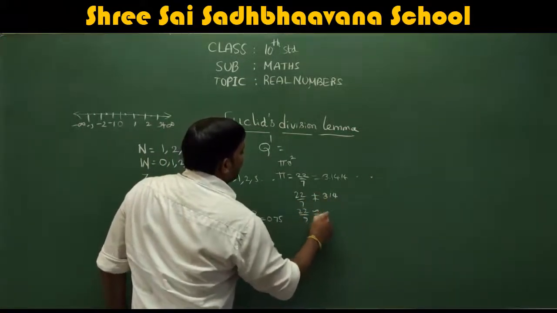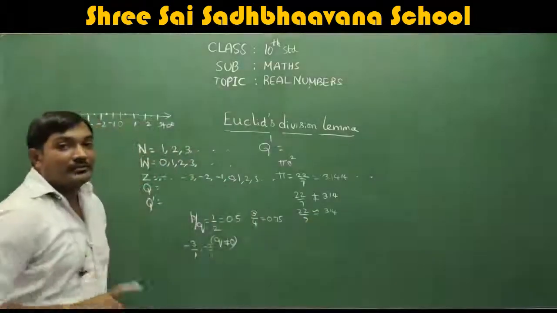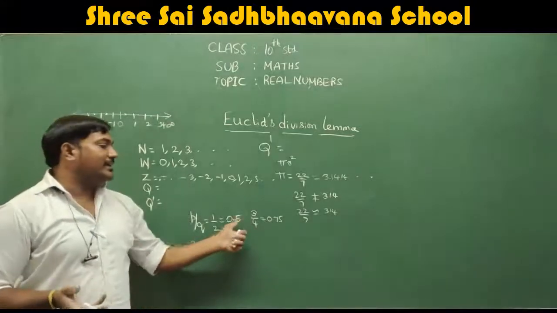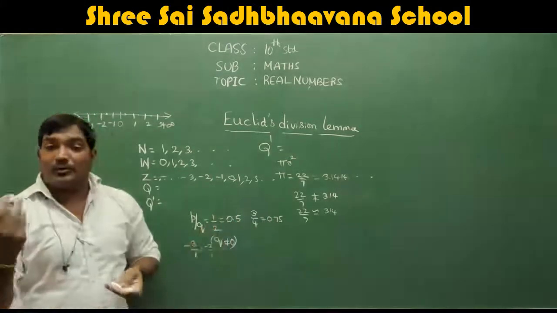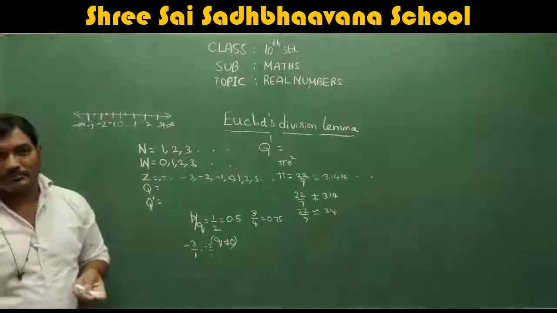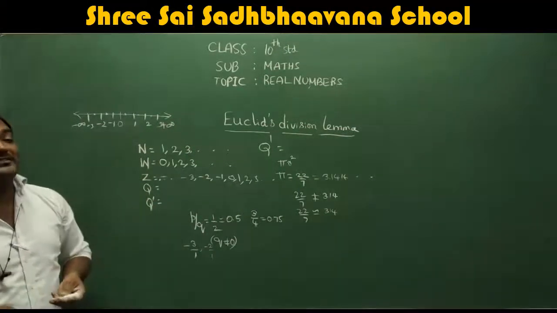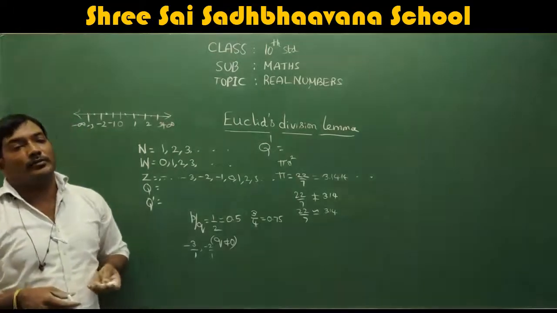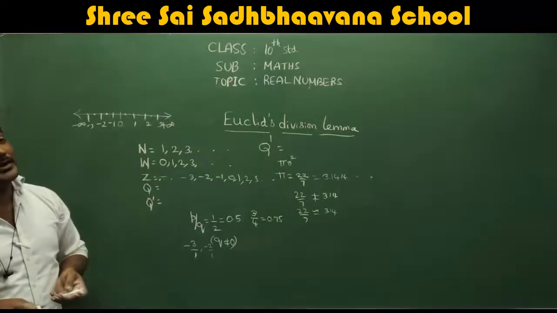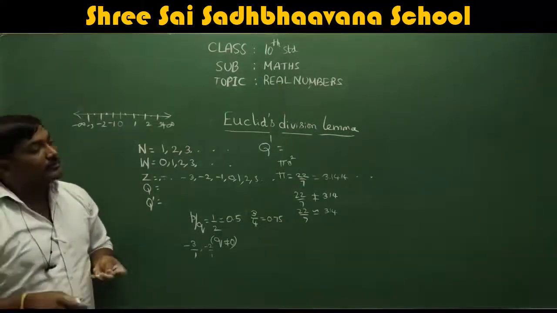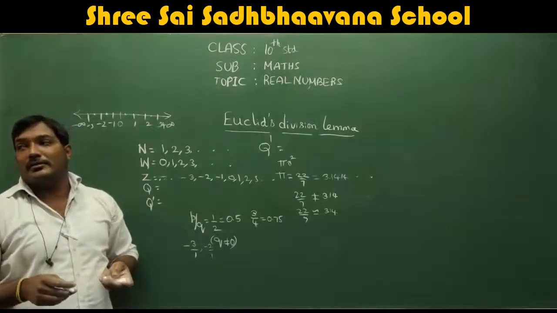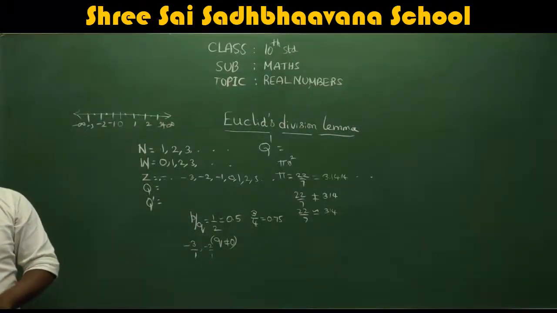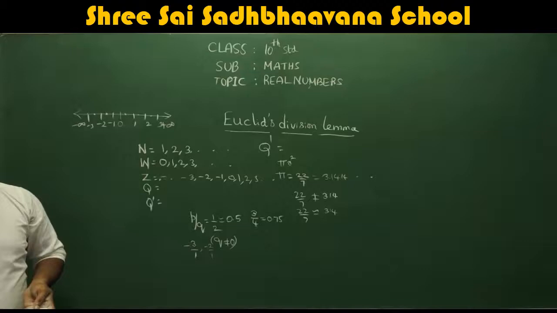So 22 by 7 is not equal to 3.14. 22 by 7 is approximately equal to 3.14. See the difference, okay? 1 by 2 is exactly equal to 0.5. We don't have any other number; 0.5 is the only answer. But 22 by 7 is approximately equal to 3.14, not equal to 3.14. So it means pi cannot be written in P by Q form, so this is considered an irrational number. Remember, a number which can be written in P by Q form is called a rational number. A number which cannot be written in P by Q form is called an irrational number.